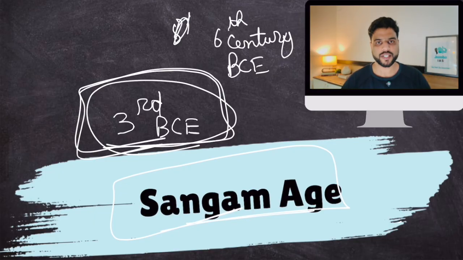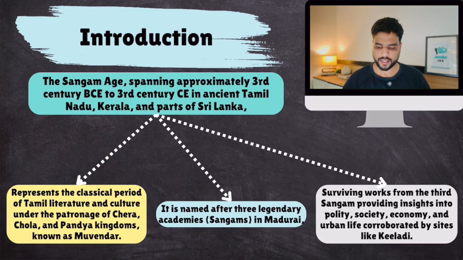So let's talk about Sangam age. Introduction: the Sangam age, spanning approximately 3rd century BC to 3rd century CE, in ancient Tamil Nadu, some parts of Kerala and parts of northern Sri Lanka. This age represents the classical period of Tamil literature.